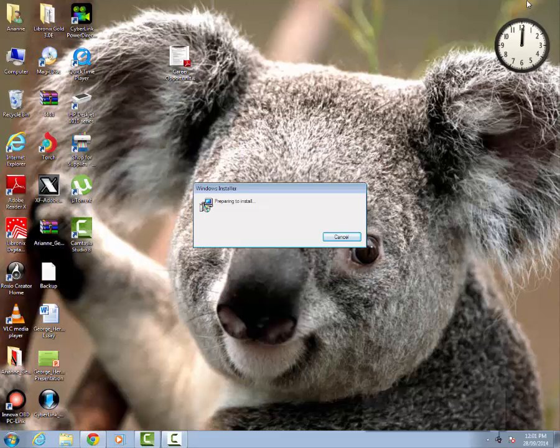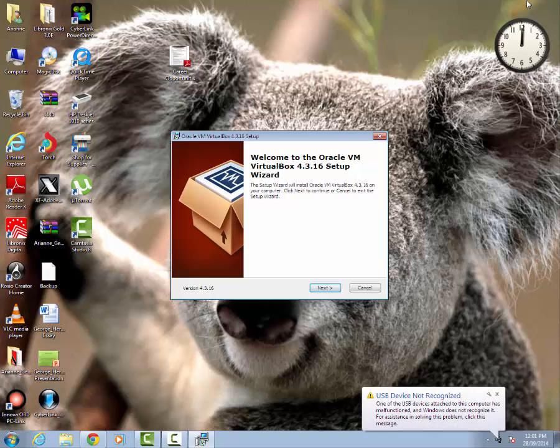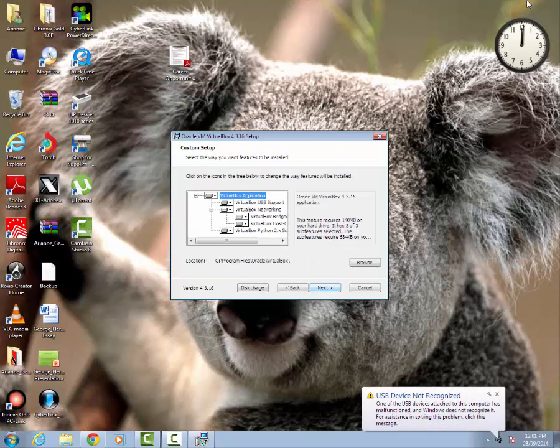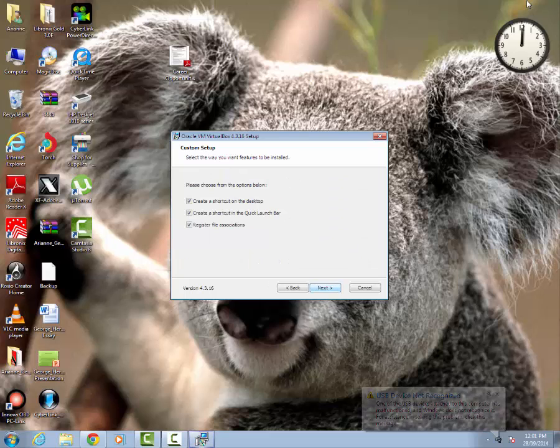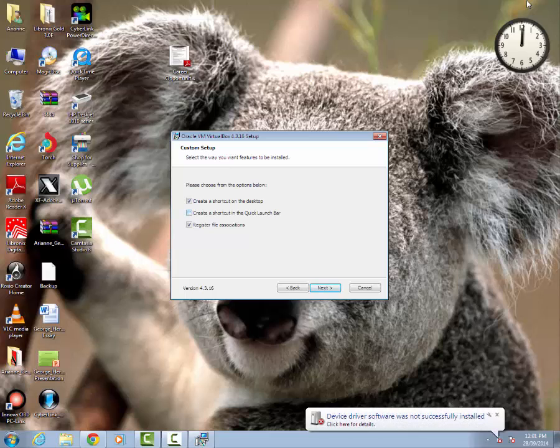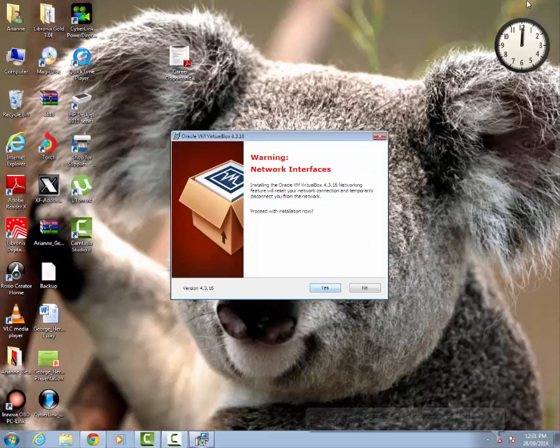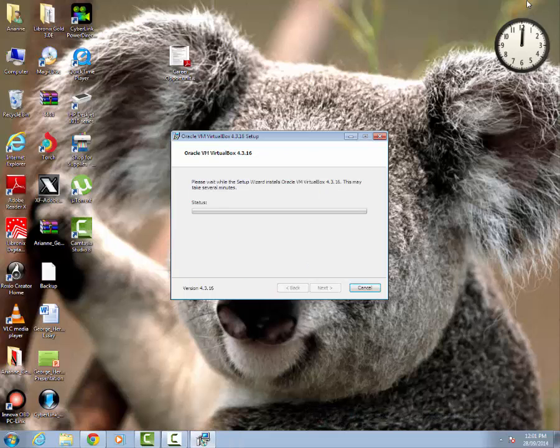Alright, more prompt boxes will follow. It says preparing install. You just follow its basic simple step-by-step instructions. The path could stay as is. I'm not changing the path. I don't want an icon in my quick launch bar, so I'm going to remove that, but if you choose to have one, it will bring it here. Alright, so I'm leaving the desktop shortcut and, well, whatever file associations. Alright, yeah, it will disconnect you, and then you're going to install.